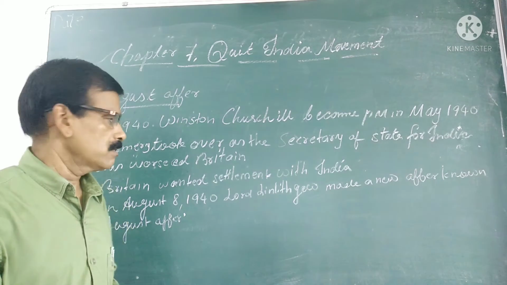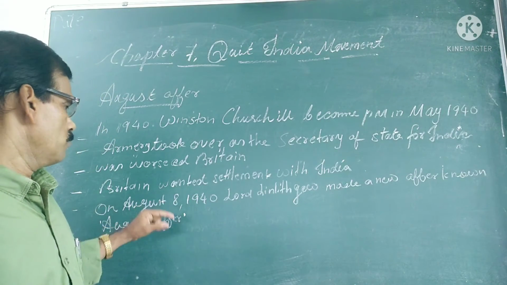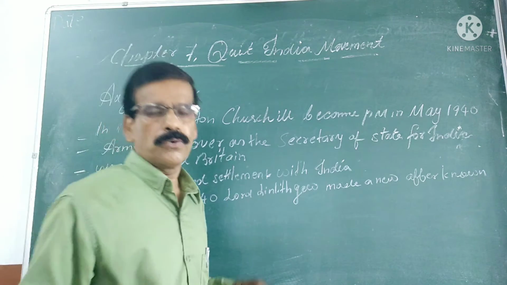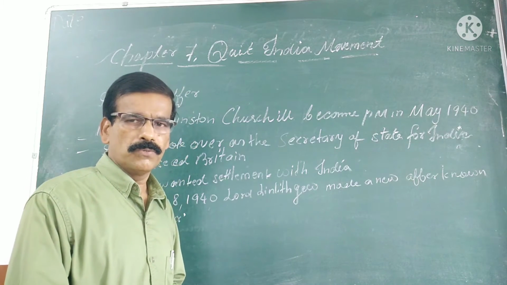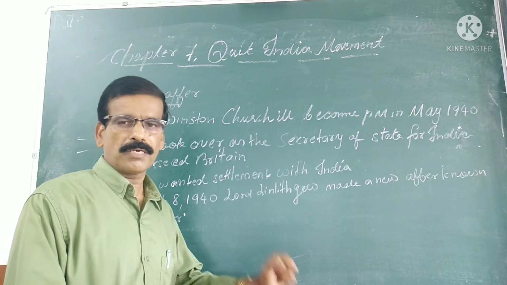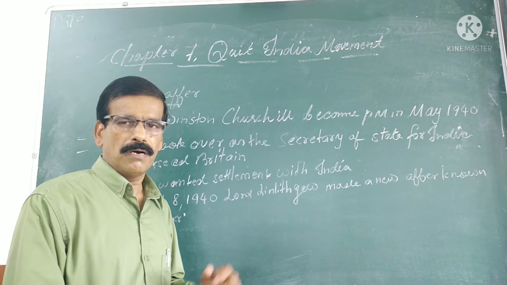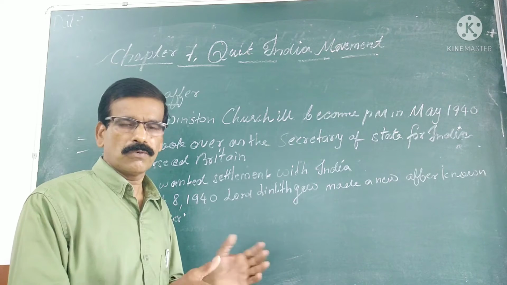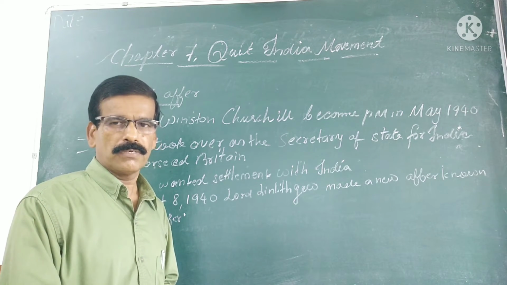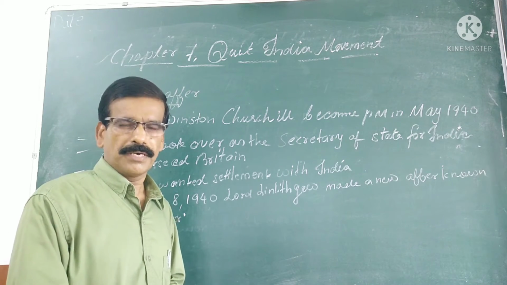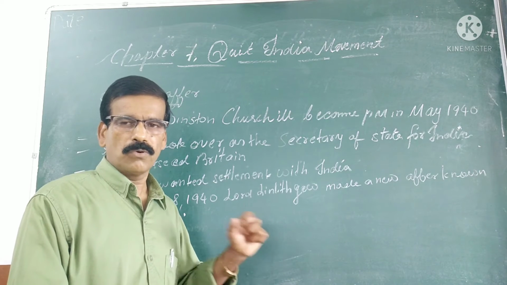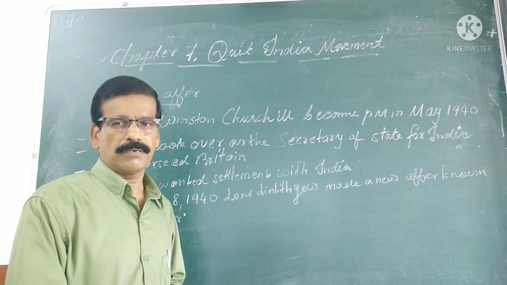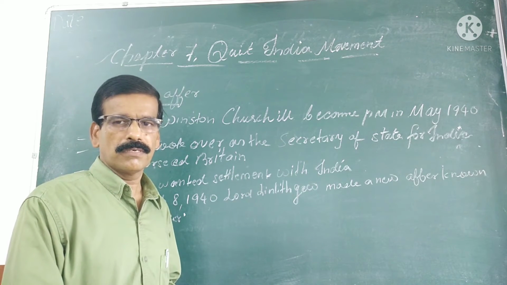That offer is known as the August Offer, and this August Offer was made on 8 August 1940. According to this August Offer, new constitutional reforms would not be acceptable to Britain unless and until accepted by the minorities. So that is why the Congress completely rejected this offer, and the Muslim League also rejected the offer because there was no promise from the side of Britain for the formation of Pakistan. So the August Offer was a failure.